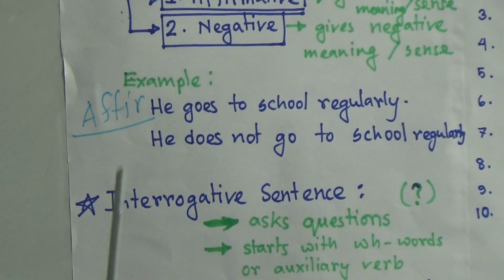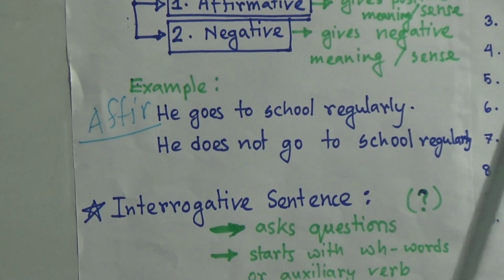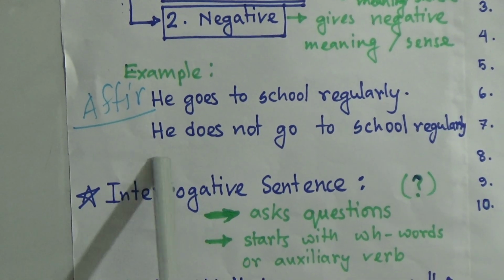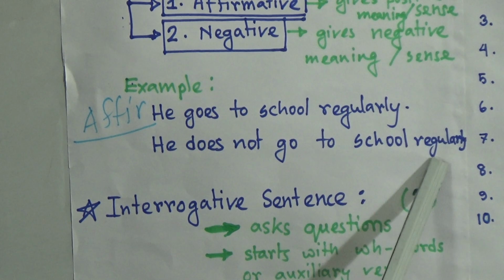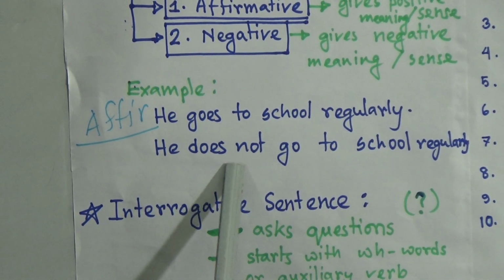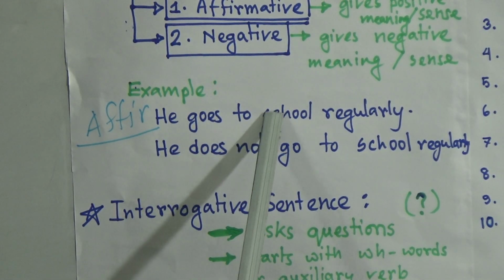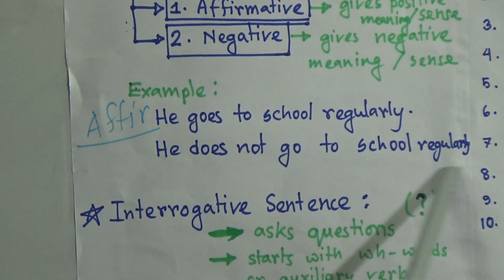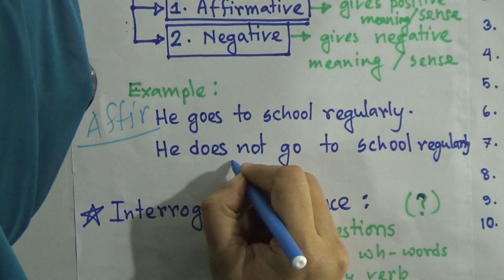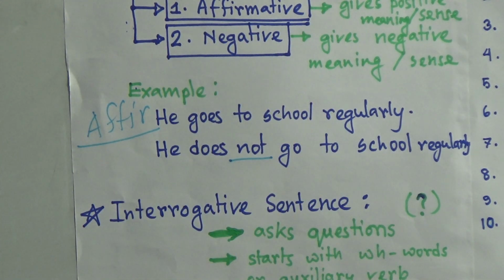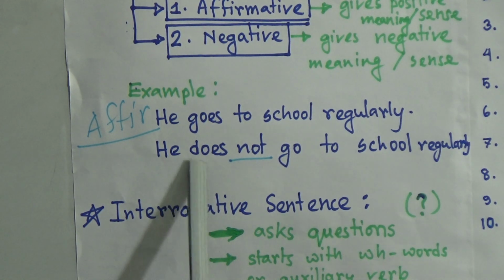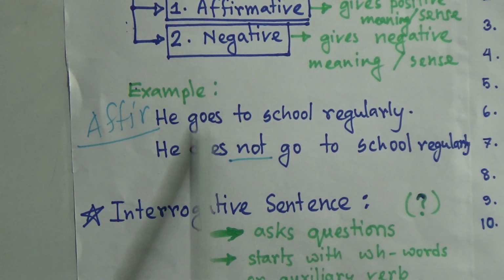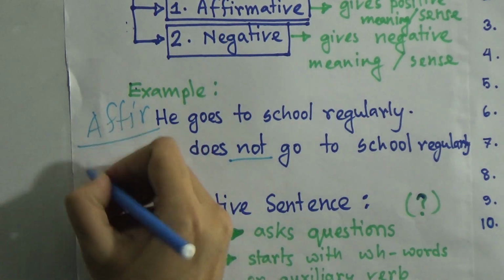Okay, let's see the second example. He does not go to school regularly. This is a negative form of the first one. Here you can see that a "not" is used. So this contains a negative meaning or negative sense. That's why we can call it a negative sentence.